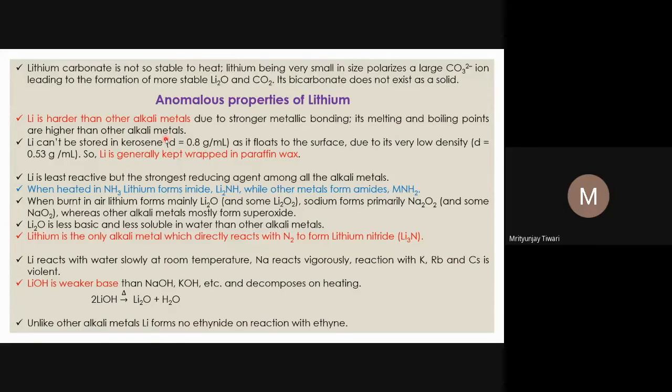Its thermodynamic stability is very high, meaning a lot of energy is released during the formation of this bond. So the diamond is very hard. Similarly, in the case of alkali metals, metallic bonds are formed in the pure metals. If you look at all the pure metals of the first group, the metallic bonding in lithium is the strongest.